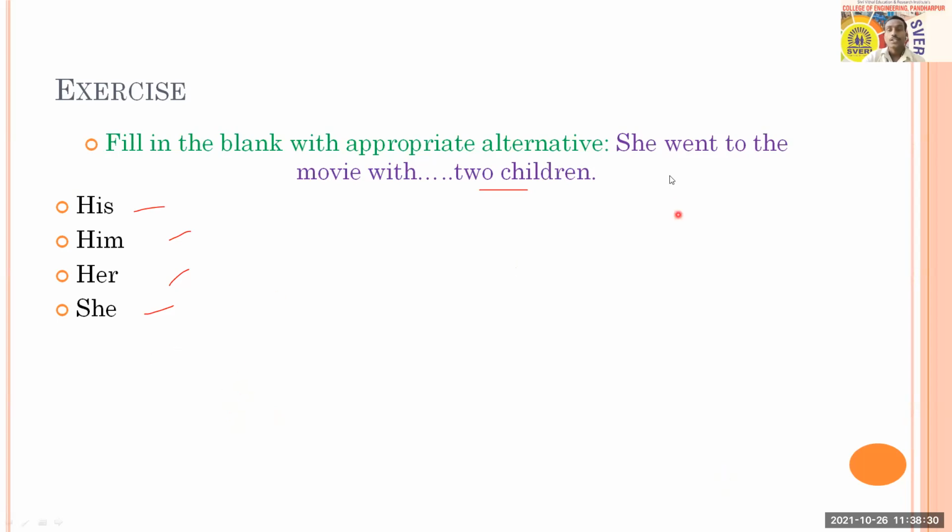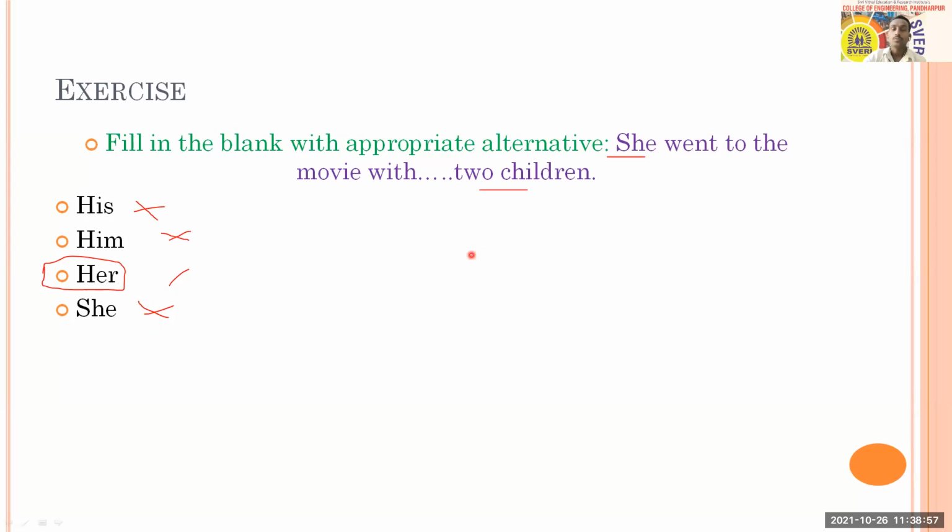So let's try to see. She went to the movie with. When it is with, the people have to choose the appropriate pronoun, that is her. All these three, you cannot choose his because the pronoun is she. So with she, you cannot choose his or him as well. And she is first person, so you cannot choose she. We require her, that is an objective case, and that is going to be the answer here.